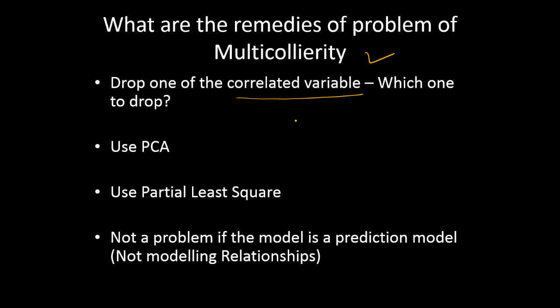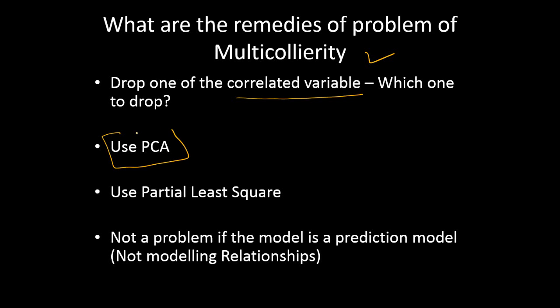Or the best way is to see which variable is actually more significant. Just check the p statistic or chi-square statistics and finalize the variable. If two variables are correlated, the one which is having a better index, just keep that in the model, and the other one just drop it.